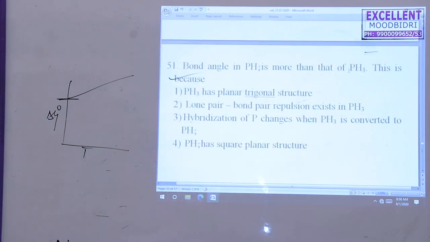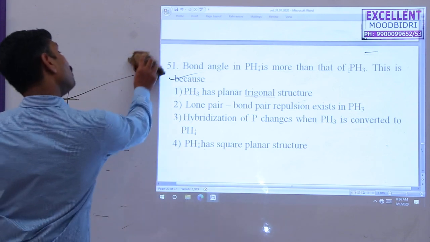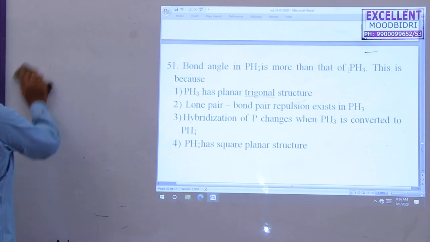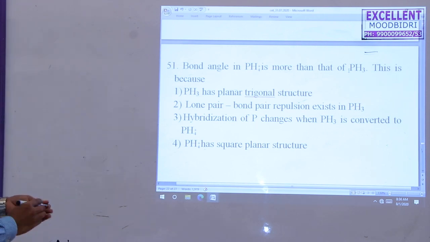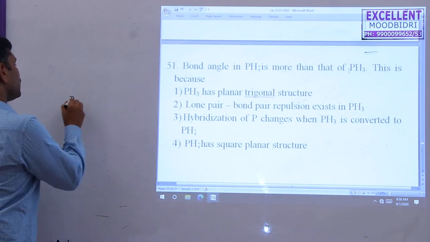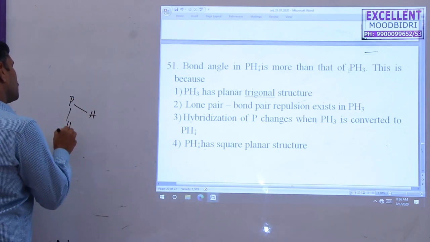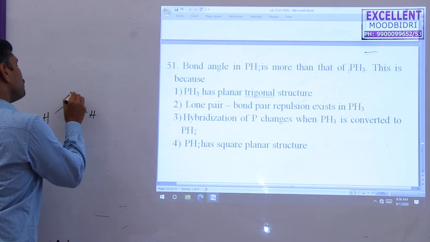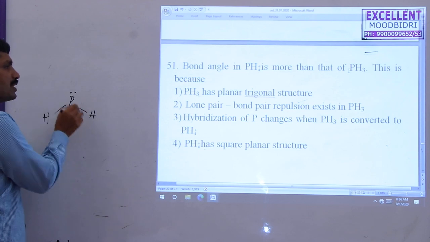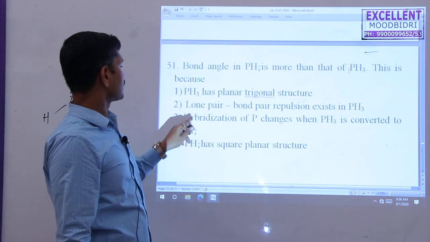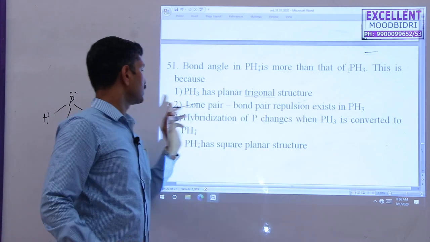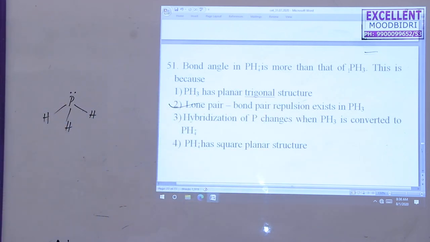Next question. The bond angle of PH4 plus is more than PH3, because actually we know that in the case of PH3, it undergoes sp3 hybridization. The structure is P, H, H, H. But here there is a lone pair of electrons. Now repulsion takes place between the lone pair and bond pair. Because of this repulsion, the bond angle is less. Here actually lone pair, bond pair repulsion takes place in the case of PH3. So the second option is correct.